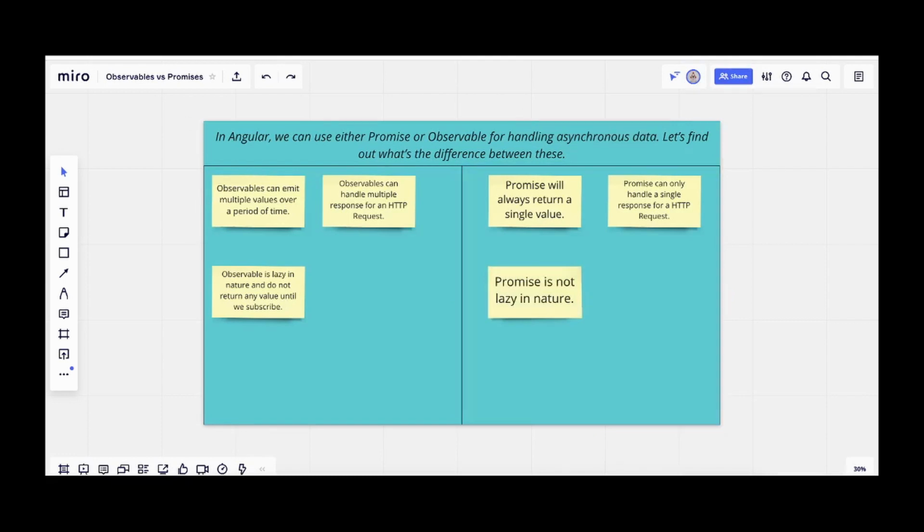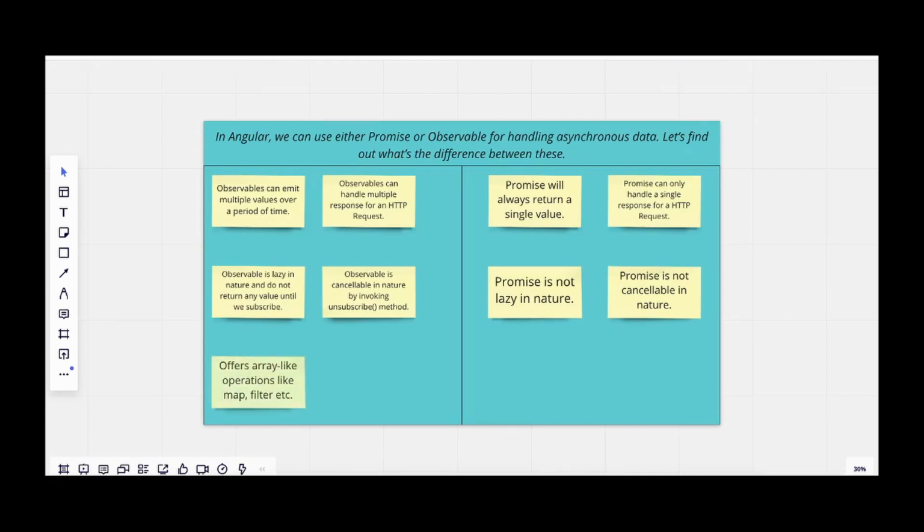The next point under observable is that it is cancelable in nature. That is, we can use the method called unsubscribe, which will cancel the HTTP request or any request which is underway using the subscribe method we have used. Coming to the promise side, promise is non-cancelable in nature because that's a value in future. That's why we can never cancel a value.